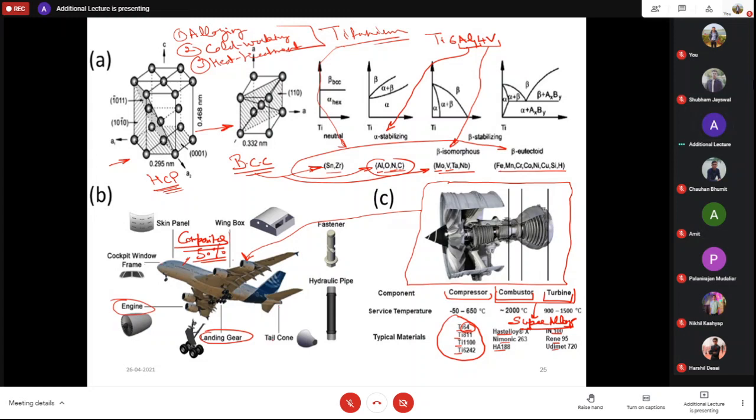Here this is the tail cone. You can see that exhaust gases are coming out from here, so this material must be made of some kind of refractory material or super alloys, mainly because temperature is very high. In the combustion chamber, it's almost 2000 degrees Celsius nowadays. So aerospace companies are eyeing increasing this temperature so that they can increase the efficiency of the aircraft.